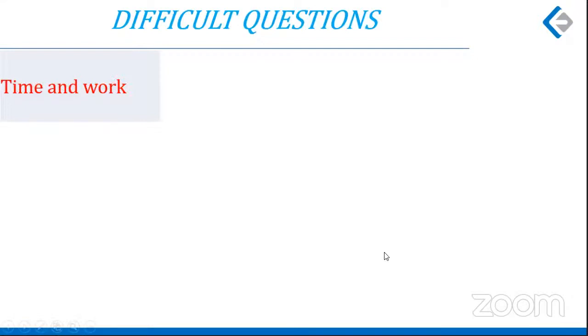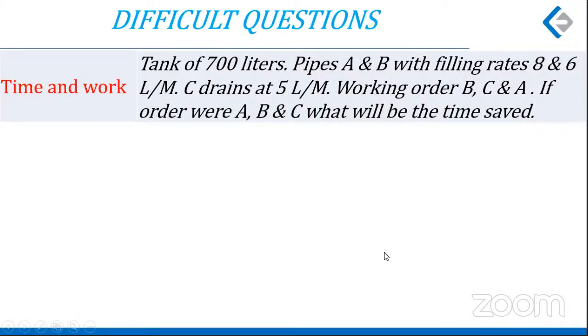Time and work may not be difficult, but maybe error prone, maybe tempting you to make an error. That is what made this question difficult. A tank has a capacity of 700 liters, with two filling pipes A and B whose rates are 8 and 6 liters per minute. C is a drain pipe with 5 liters per minute. Now the working order was BCA, BCA, BCA. In that order, they work for a minute each.